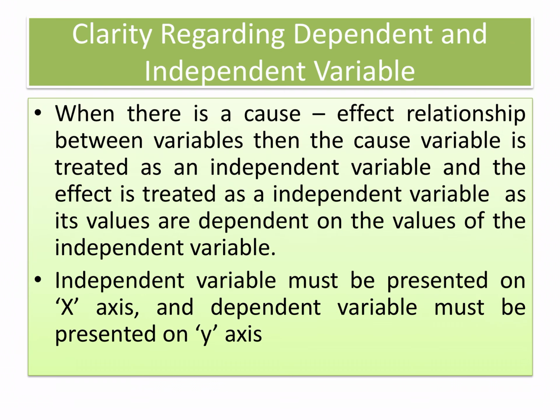Clarity regarding dependent and independent variables. When there is a cause-effect relationship between variables, the cause variable is treated as the independent variable and the effect is treated as the dependent variable, as its values are dependent on the value of the independent variable. So cause is independent and effect is dependent. The independent variable must be presented on the x-axis and the dependent variable on the y-axis.